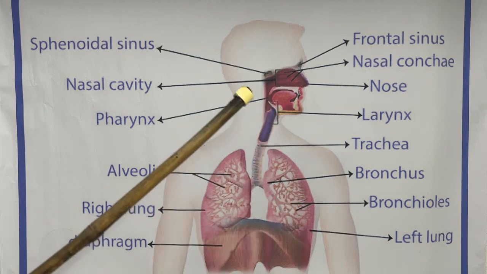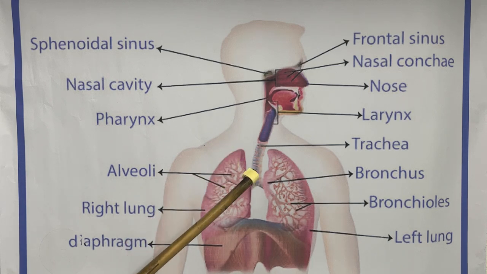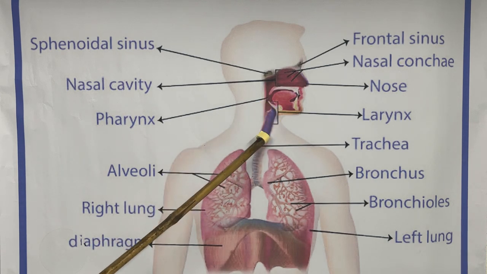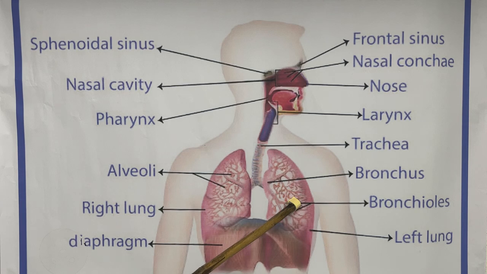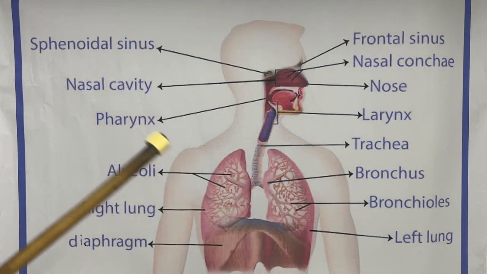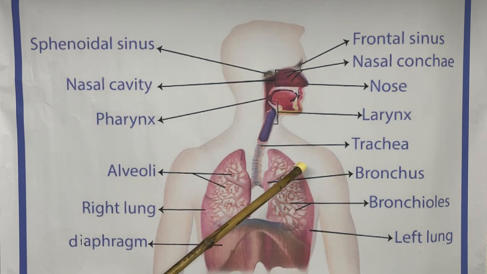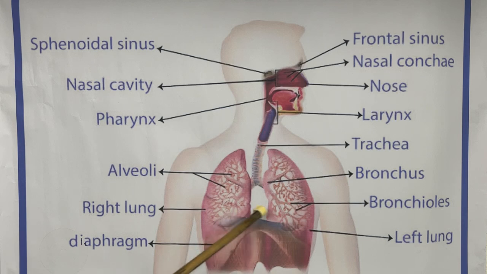From this air pathway, we can see the bronchus, and next the trachea is divided into two bronchi. The bronchus is further divided into bronchioles. Here the bronchus finally terminates. The clusters of the bronchioles finally form small, tiny parts called alveoli. In these alveoli, a lot of oxygen is settled.